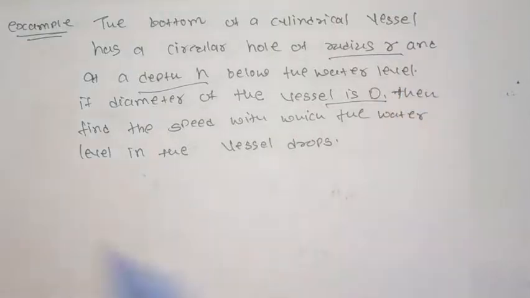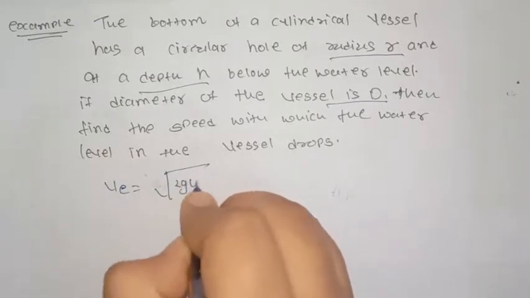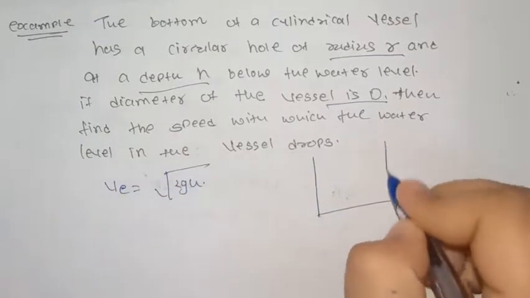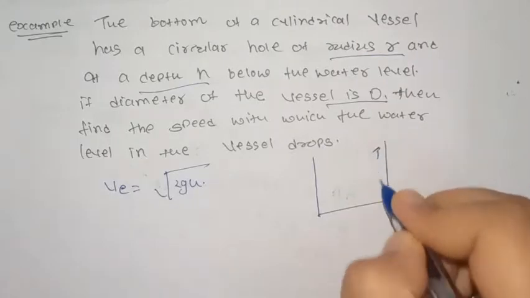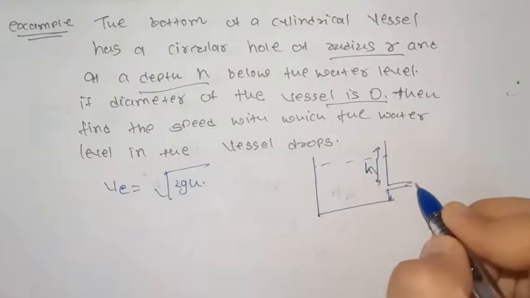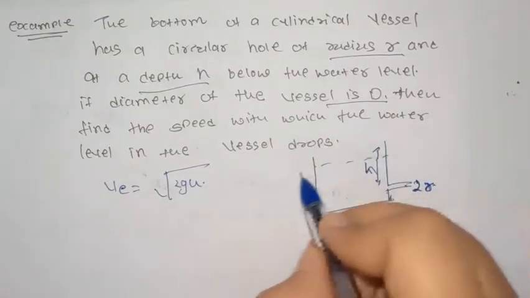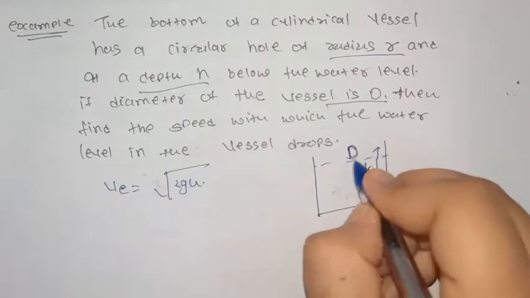The velocity of efflux is given by under root 2gh. This is the cylindrical vessel. There is a hole at depth of h. The diameter of the hole is 2r and the diameter of cylindrical vessel is d.